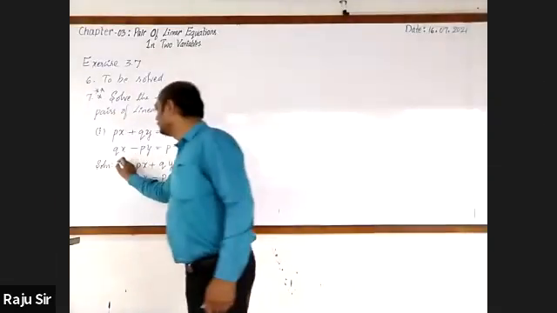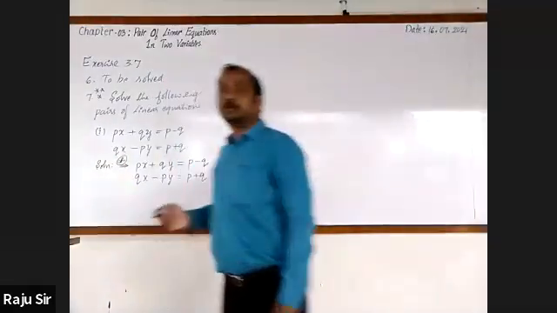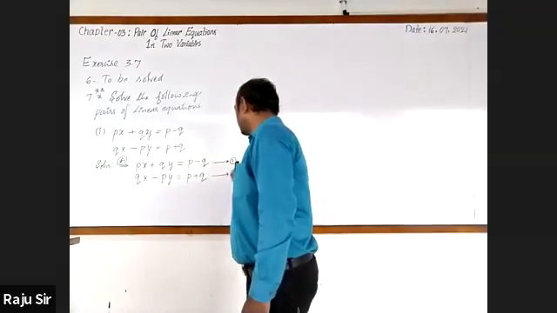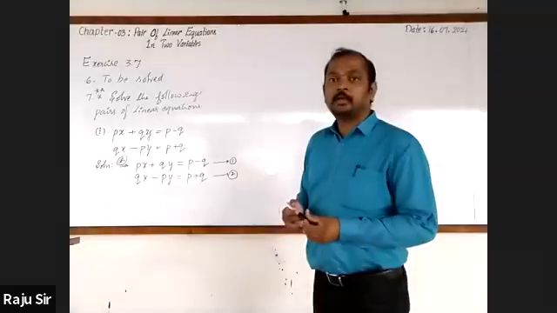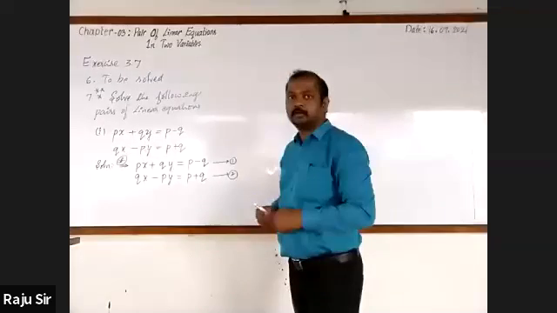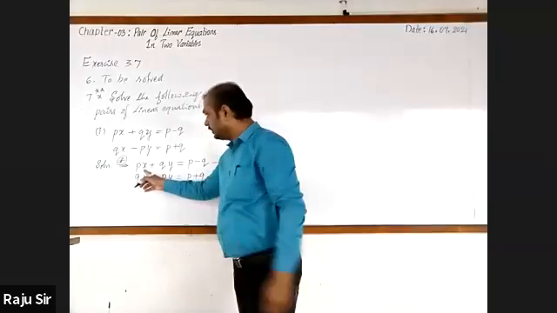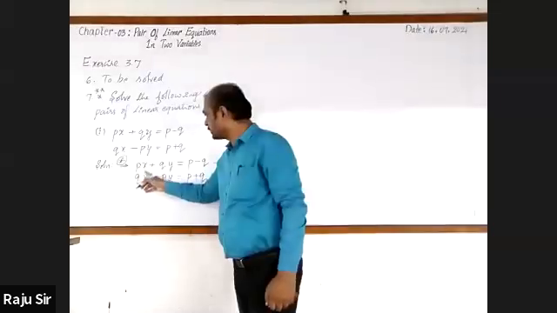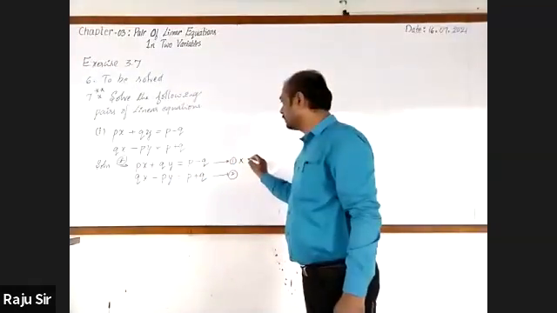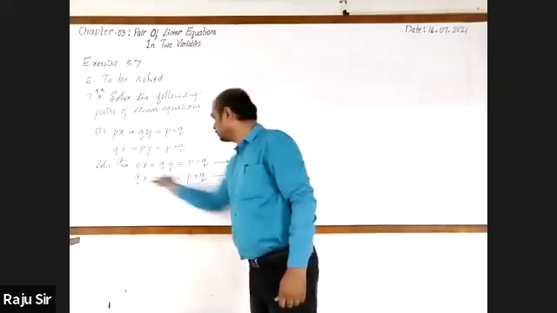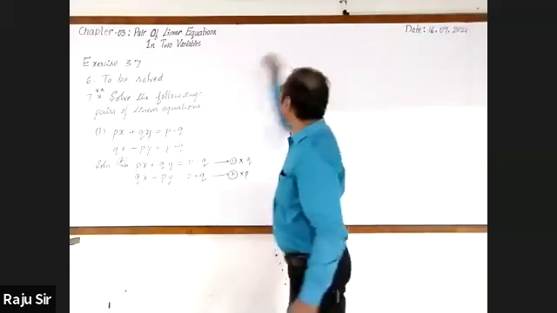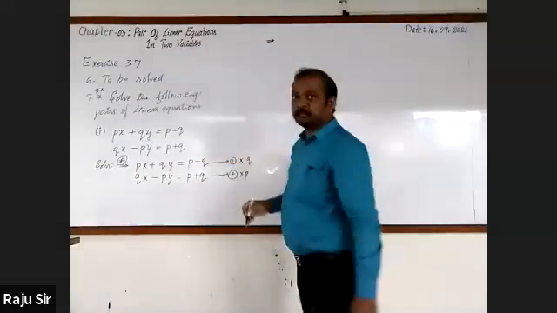And for 3 marks, let's move on to another method. I call this as equation 1 and this as equation 2. And let us go for solving these equations by elimination method. With respect to X, coefficient is P and Q. So that I multiply equation 1 by Q and equation 2 by P. Then we can rewrite the first equation. Please go and write in between.